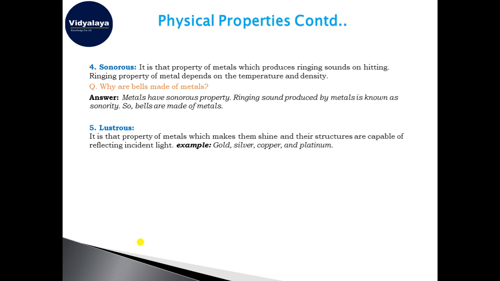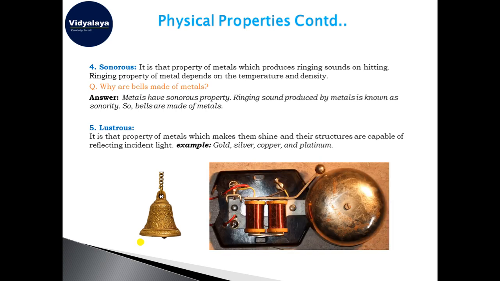Have you seen an electric bell, or the bell that is used in your school? This is a bell that we usually see in our school or in temples, as well as these kinds of electric bells, which are also used in schools as call bells. This is due to the sonorous property of the metal, the ringing property, due to which it is used for making bells.